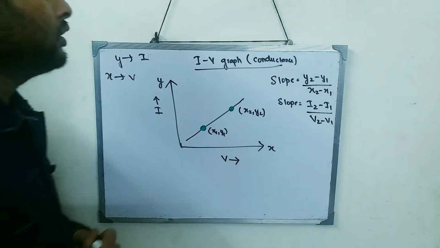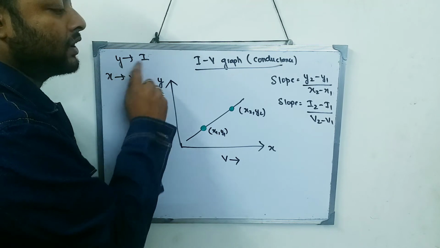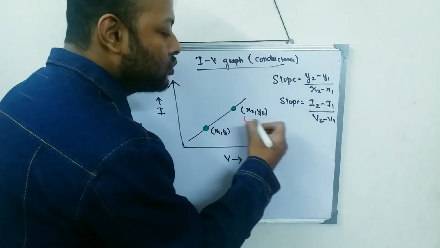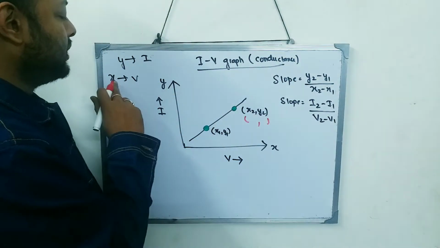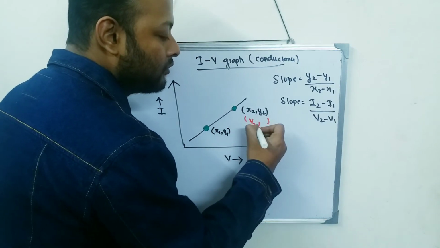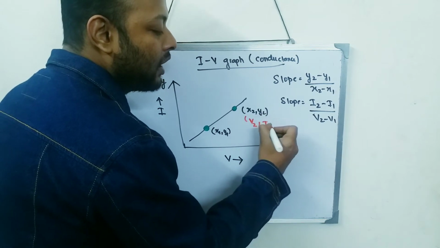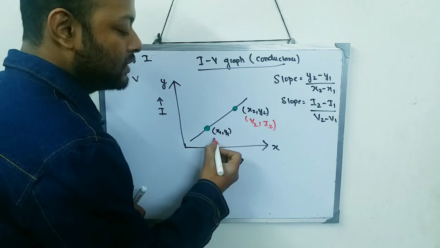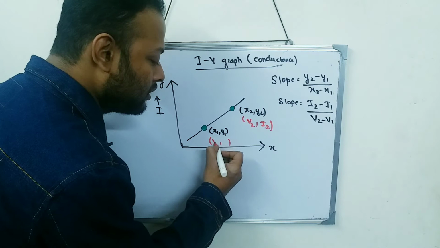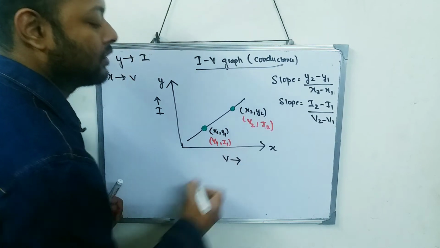Now, as I told you, x represents voltage and y represents current. So this x2 and y2, can I write it this way? x represents voltage, so I can write this as V2, and this y becomes I2. And similarly, over here also I can do x1, y1. So this becomes V1, and this becomes I1.